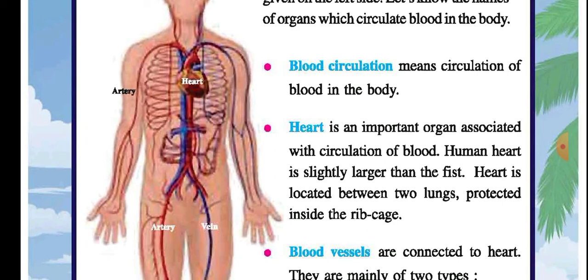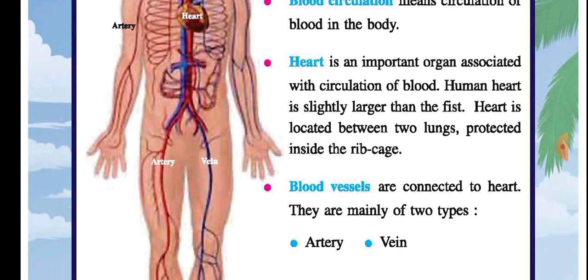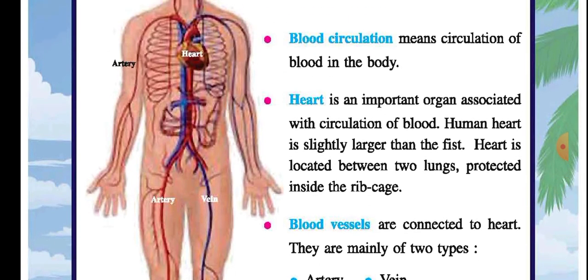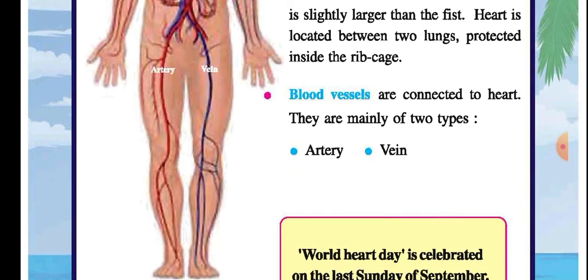Heart is the important organ associated with the circulation of blood. The human heart is slightly larger than a fist. Fist means all four fingers and our thumb together we are folding, then it is one fist. It is slightly larger than that. It is protected inside the rib cage.